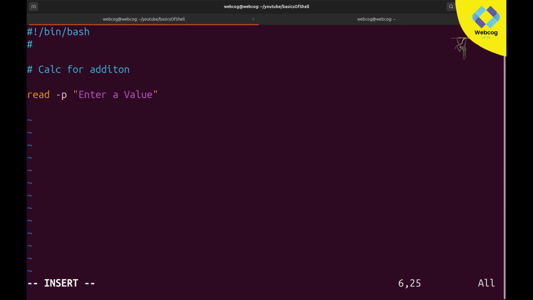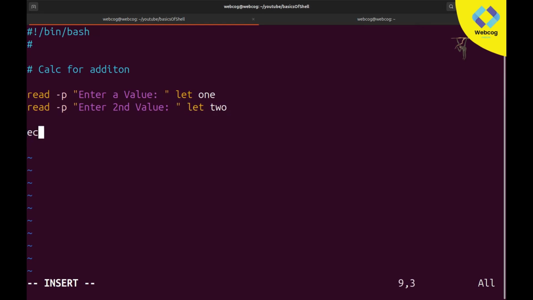After that, you can declare a variable. I'm not sure, I'll create a variable by the name of 1. So let's do the same thing. read -p, enter second value, make its visualization a little bit better. Okay, and here I'll declare 2.